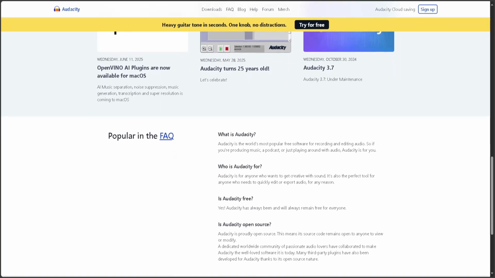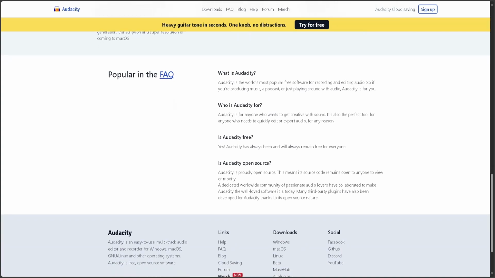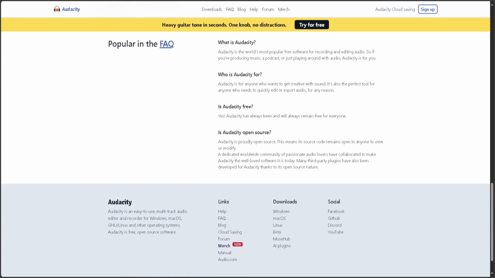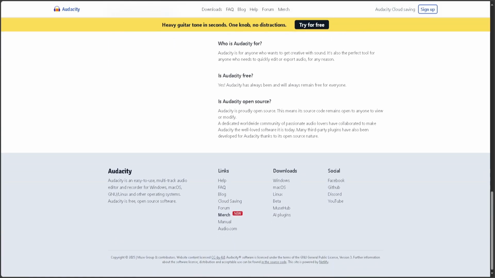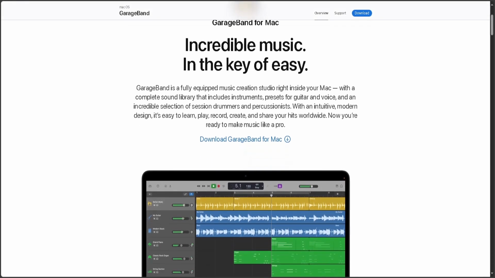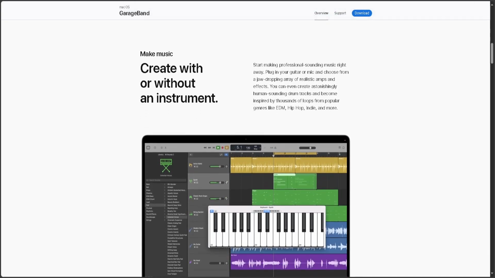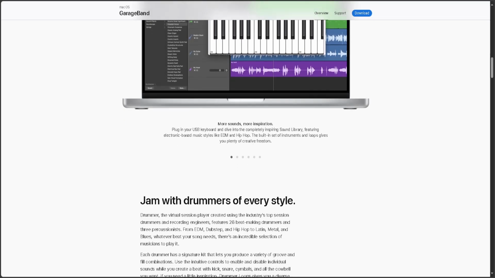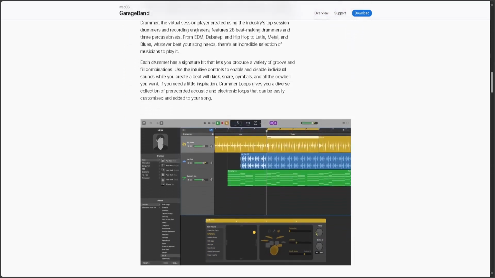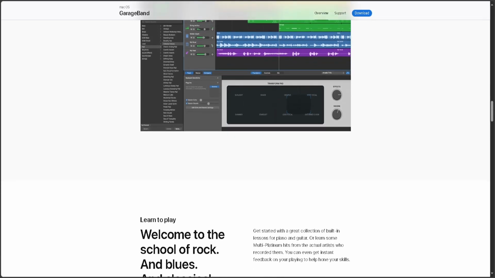GarageBand, on the other hand, is Apple's free audio suite. It offers multi-track recording, built-in instruments, loops, and intuitive editing tools. Its polished interface makes it easy for beginners and hobbyists to create music or podcasts quickly, but it's only available on Mac and iOS. The main difference comes down to platform and features.